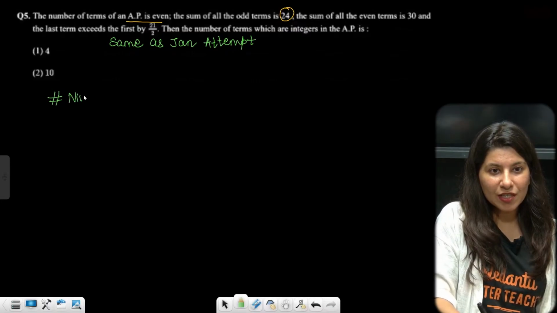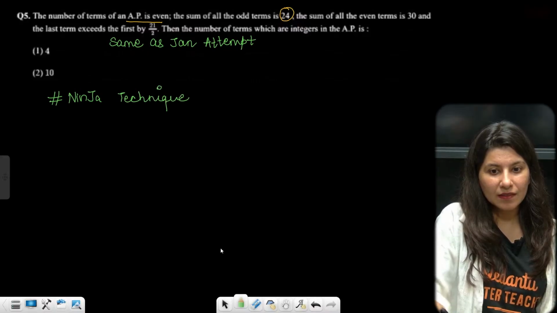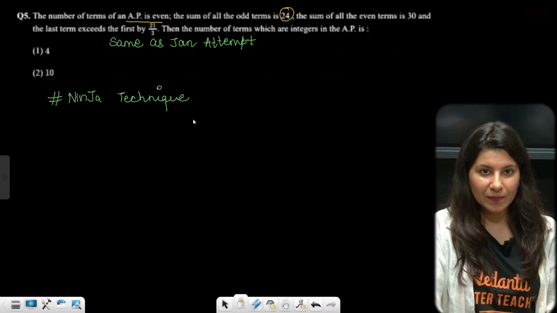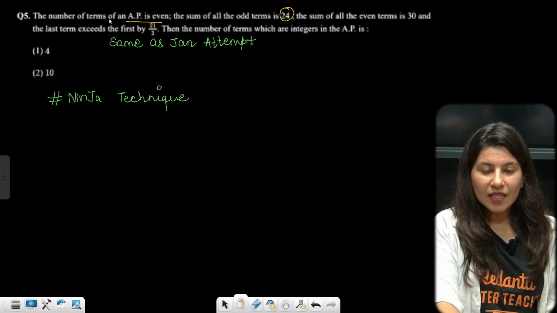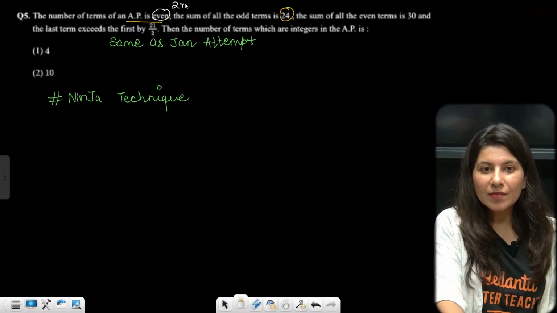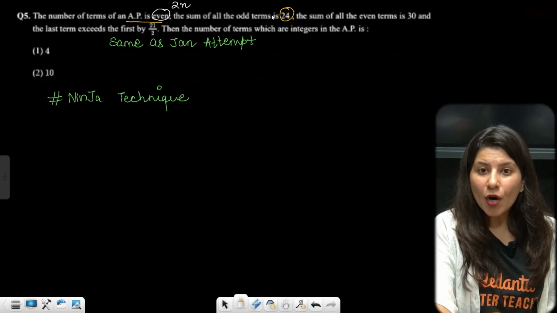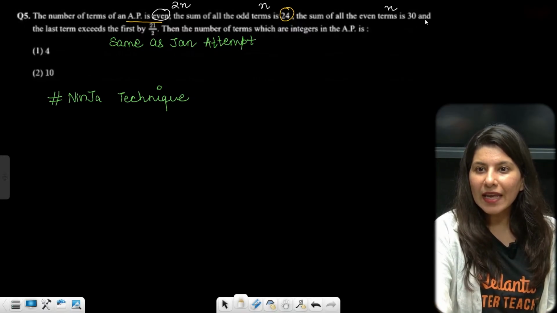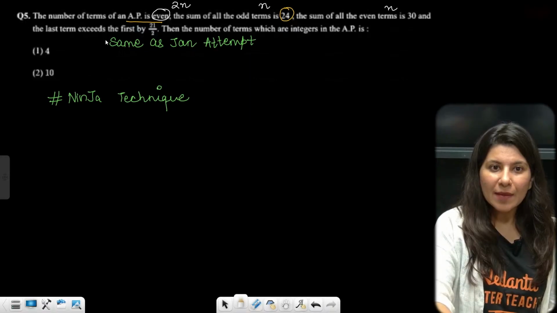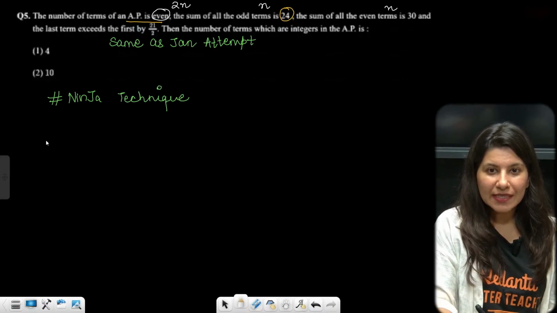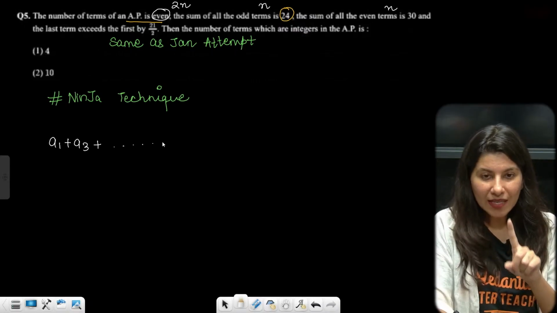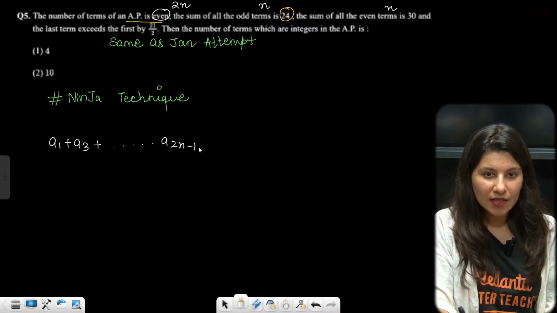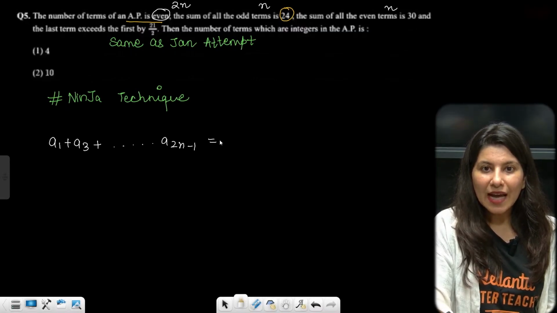Are we ready for the ninja technique? Sum of terms of an AP is even. Suppose 2n terms are there. So there will be n odd terms and n even terms, right? Sum is given. So sum of all the odd terms: a1 plus a3, and the last odd term will be a2n minus 1.